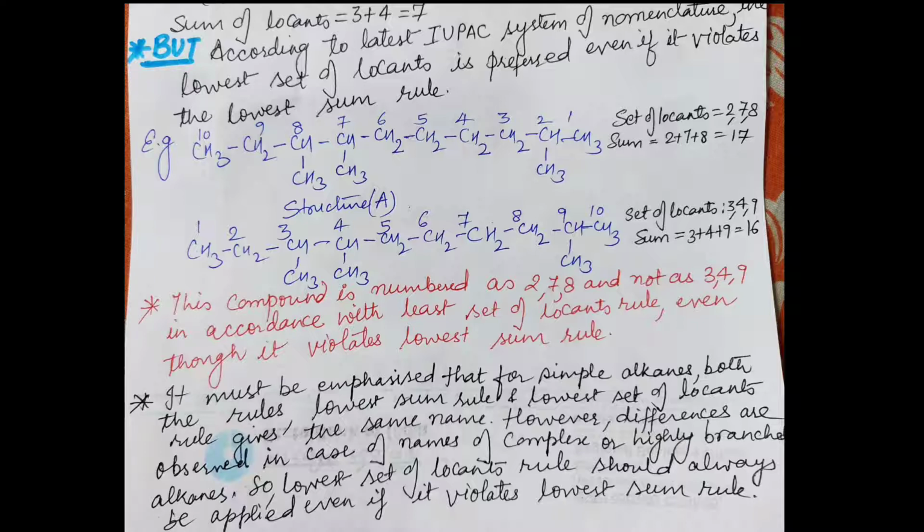However, in structure B, the methyl groups are attached at the 3, 4 and 9 positions and their sum comes out to be 16. But still the naming will be preferred according to structure A. Although the total sum is more than the second structure, it is still preferred. So always remember that you have to consider only the lowest locant rule in spite of the lowest sum rule. I hope you have understood this.